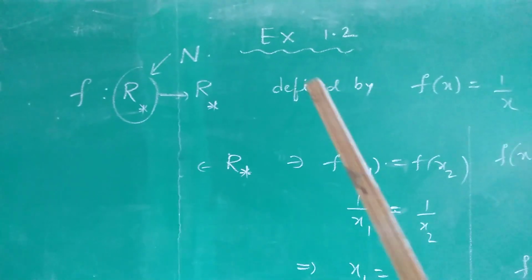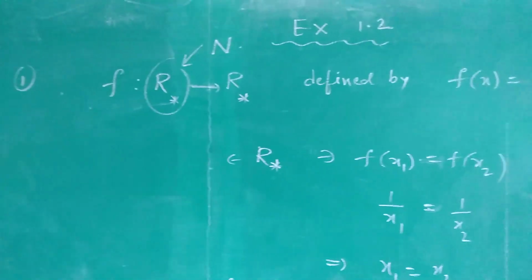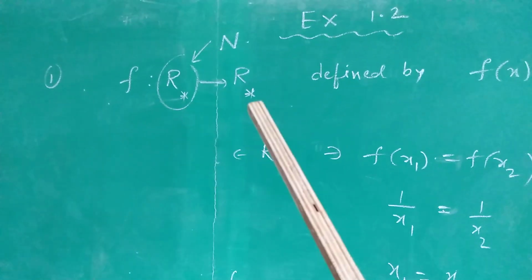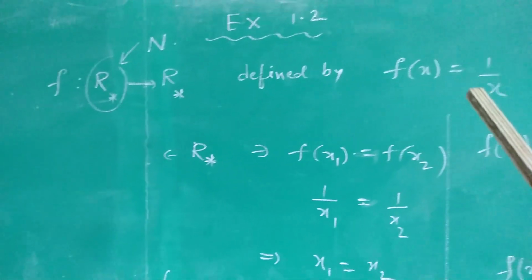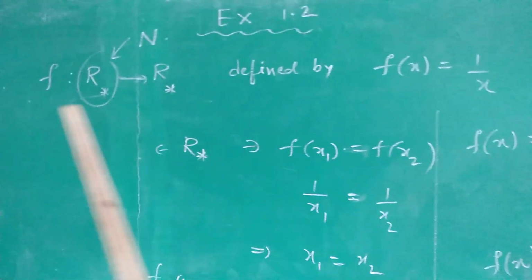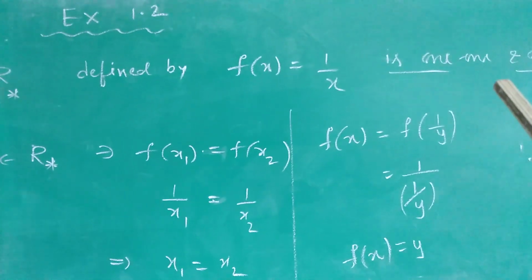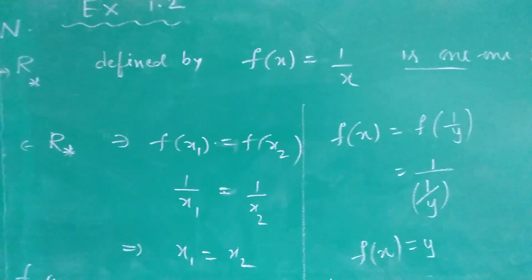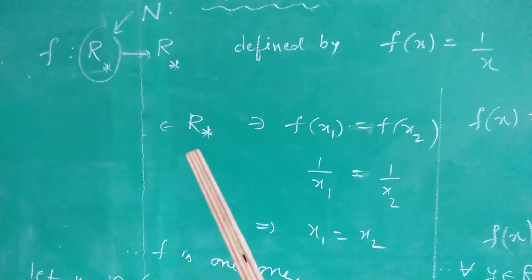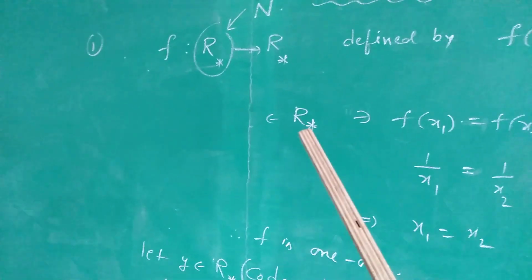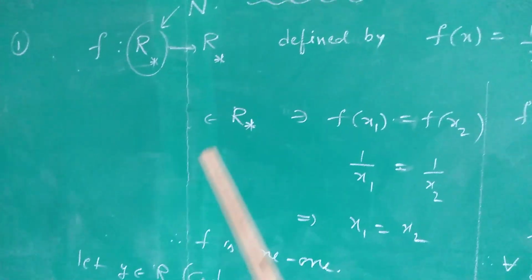Let us solve this problem of exercise 1.2, problem number 1. In this problem, f from R star to R star is given by f of x equals 1 by x. We have to prove that the function defined like this is 1-1 and onto. So, what is the meaning of R star here? R star is nothing but non-zero reals. It is defined in the problem.